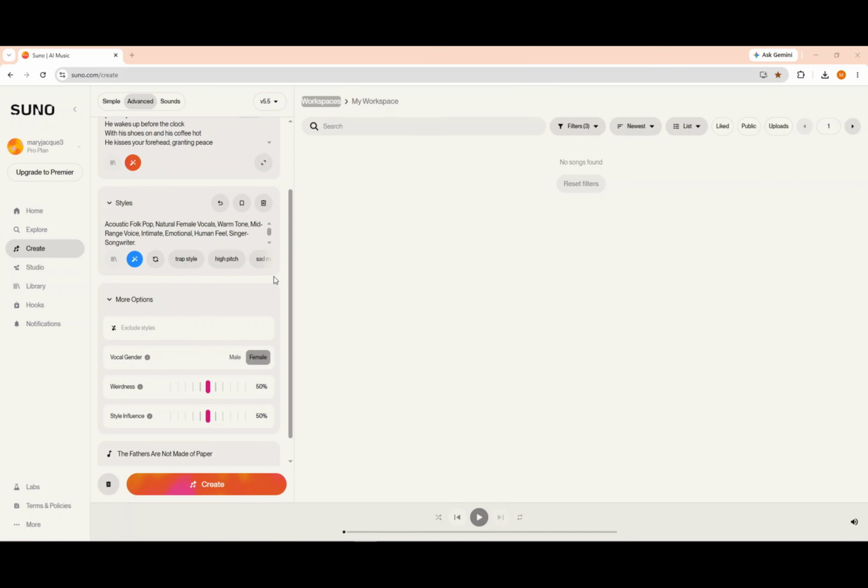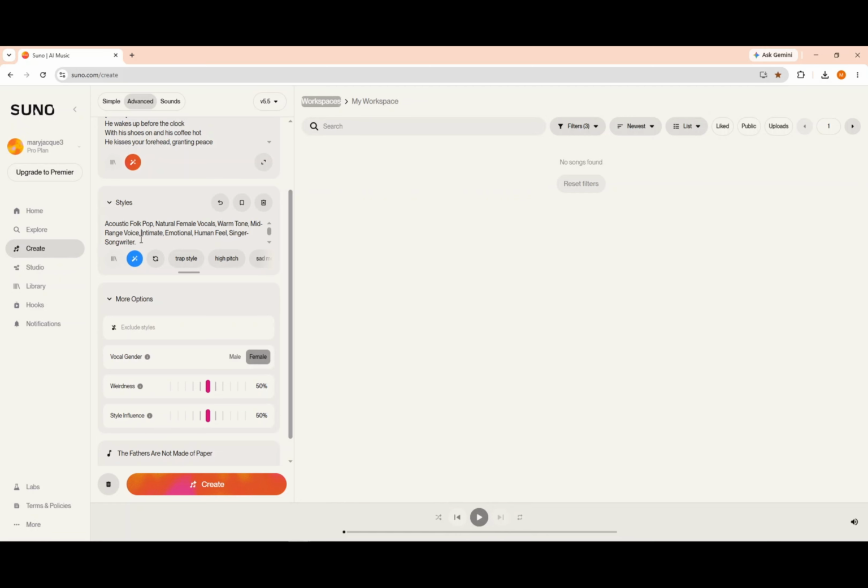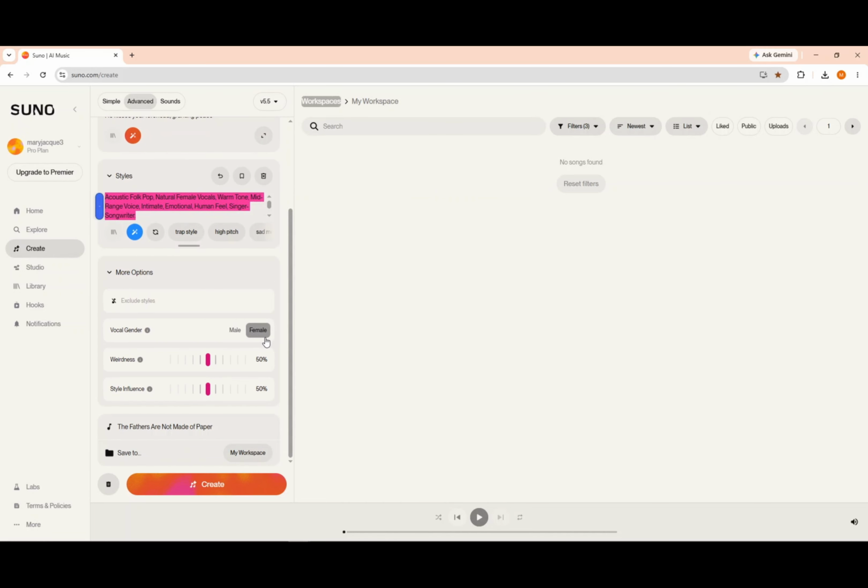Now, we are going to create a song starting from the lyrics. I will use a song called The Fathers Are Not Made of Paper. I'm going to paste my song lyrics into the lyrics field, and I will also paste the musical style I want into the style field. I will select female as the vocal gender, and I will set both weirdness and style influence to medium values. Now let's see what we get.